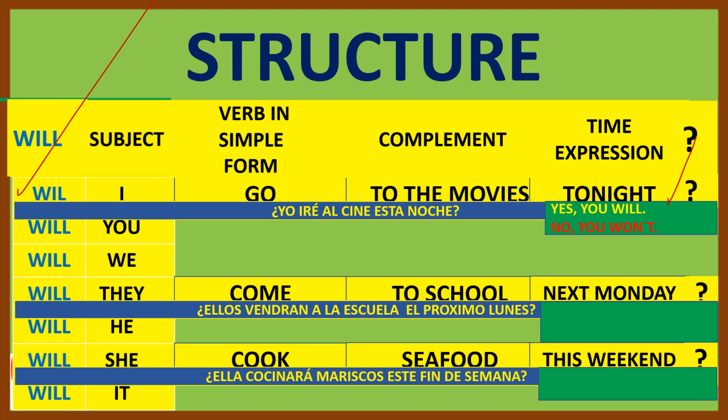Then we have the second question, okay? Question number 2, that is this one. So here we are. And we have the affirmative answer. Yes, they will. For the question, will they come to school next Monday? Yes, they will. Or the negative, no, they won't. Well, let's see the answers for will she cook seafood this weekend? The answers are these ones. Yes, she will. Or no, she won't.